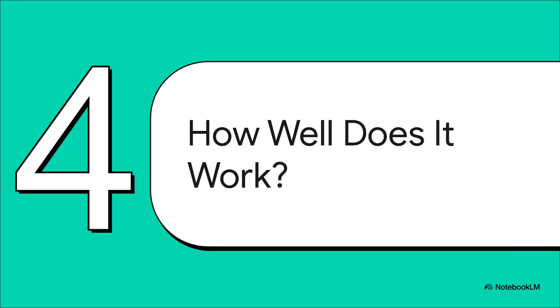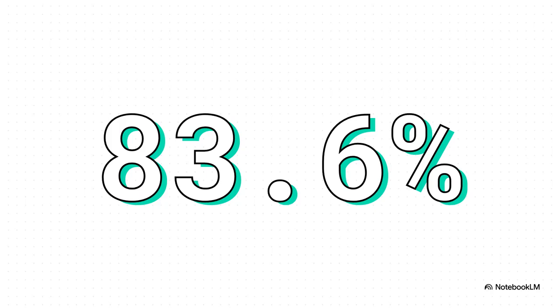Okay, so that's the theory. It sounds great on paper. But what about the results? How well does this new method actually perform in the real world? The headline number is 83.6% accuracy. And look, this wasn't on some small, cherry-picked data set. No, this was achieved on the massive MASS dataset, which has data from 200 different people. That is a truly state-of-the-art result.